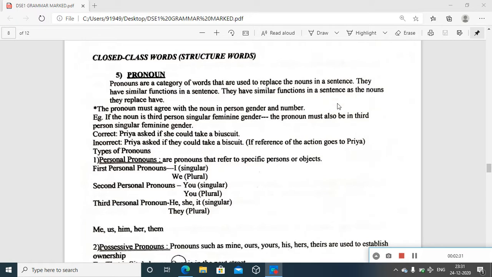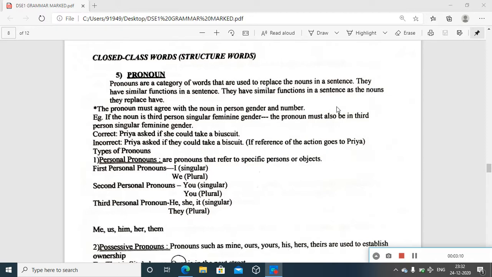Here I'm talking about my friend Anu. From the next sentence onwards, if the following sentences talk about the same person, I can replace the name accordingly with her gender and number. It is only a single person, and I'm talking about a girl, so I can refer to her in the coming sentences with the pronoun she. If the friend referred to is a man, then you can replace it with he.